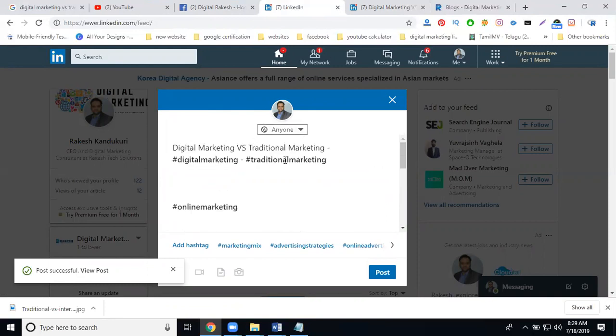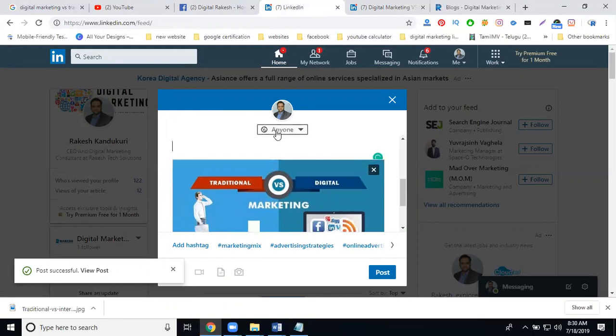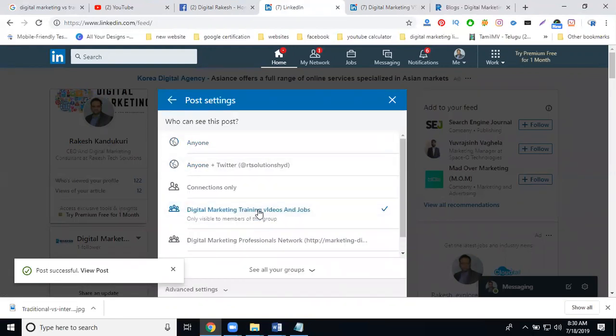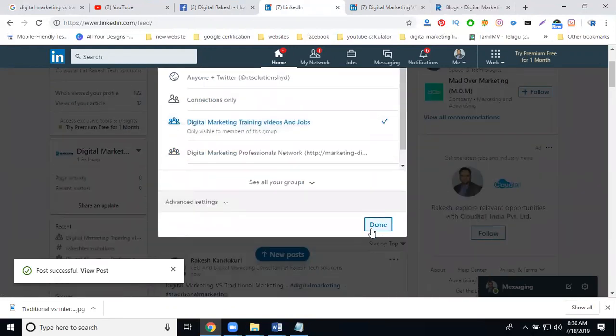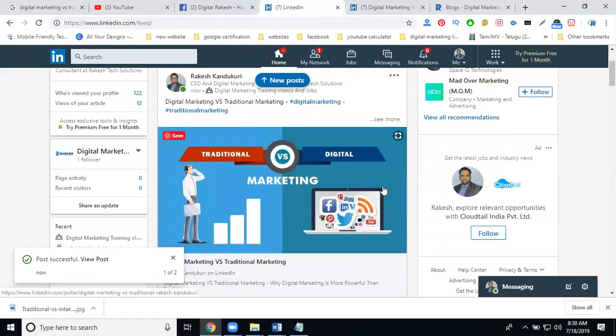Then what you can do for the link. Let's go for groups, paste it and post. These are simple techniques. There are two advantages: the profile connections will increase and the content will reach the audience.